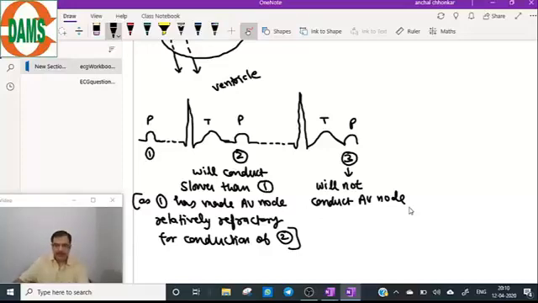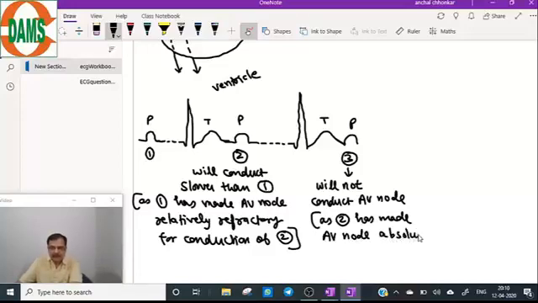So it will not conduct through the AV node, the reason being the second has made the AV node absolutely refractory for the third.